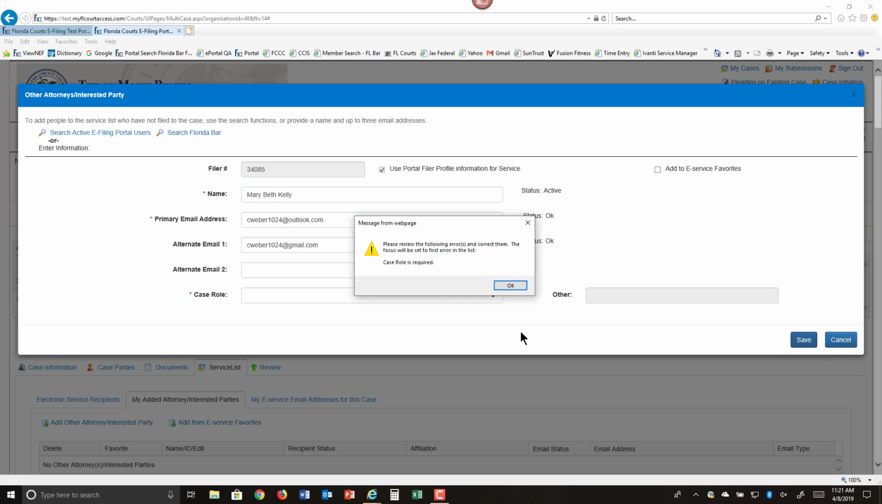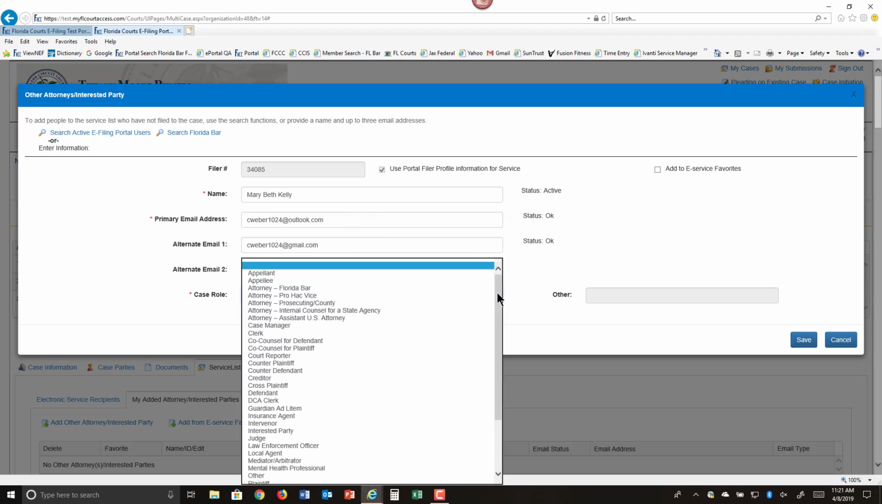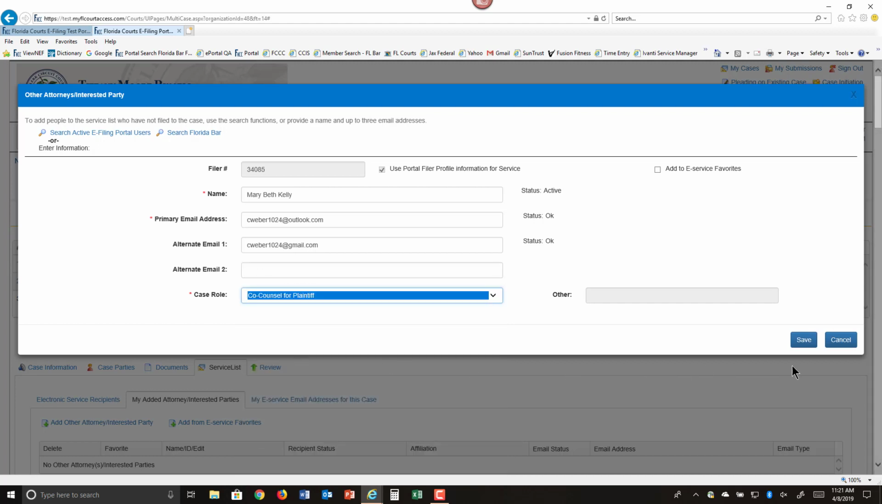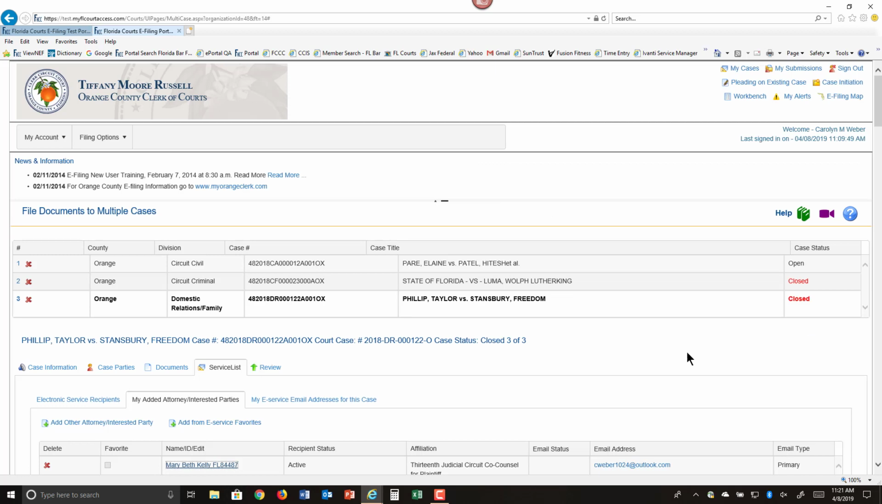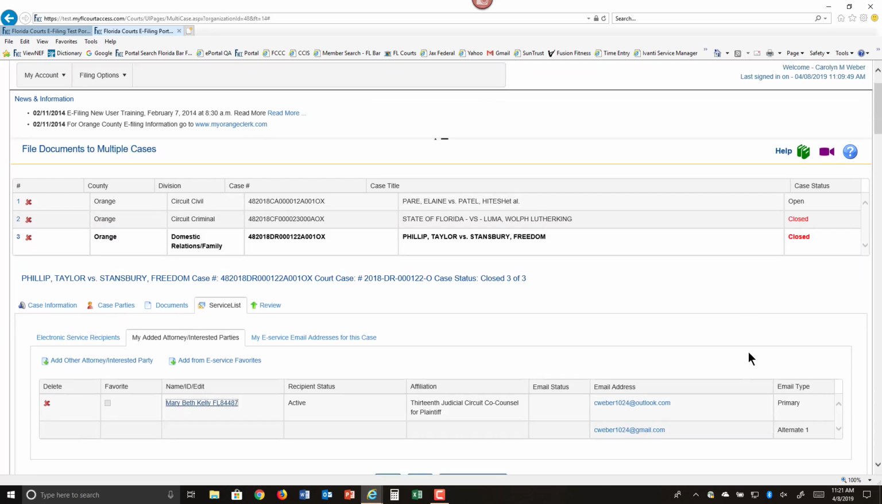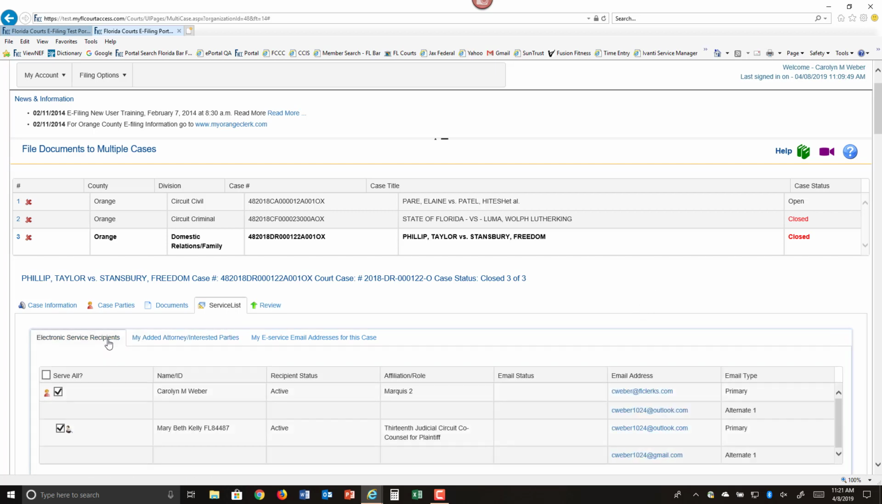Click on Save. Case role is required. You must define who this person is you're adding. So we will call this person the co-counsel for the plaintiff. Click on Save. And now we have 3 cases that we are filing 3 different documents to. Our service list is provided.